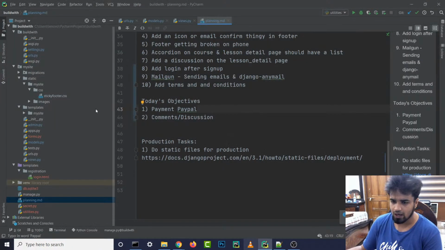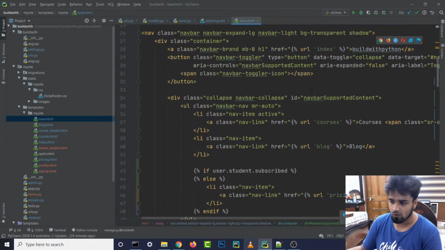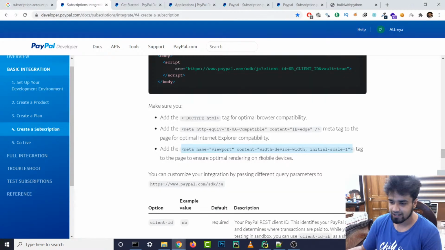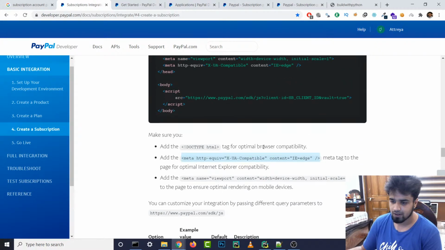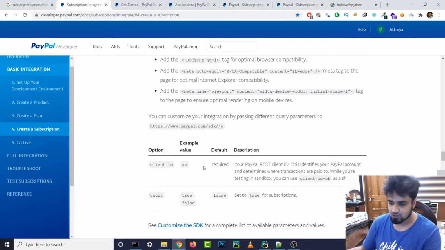So if we go to our base.html, it should be there. So let me just go to my base.html and go at the top. So yeah, this one is already there, and I don't think we need any extra stuff. This is all handled by Bootstrap, and we basically need to add this script over here, and this has a client ID which we need to add. A client ID is your PayPal REST client ID.